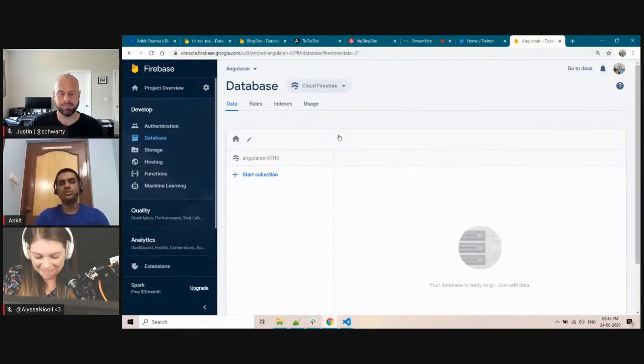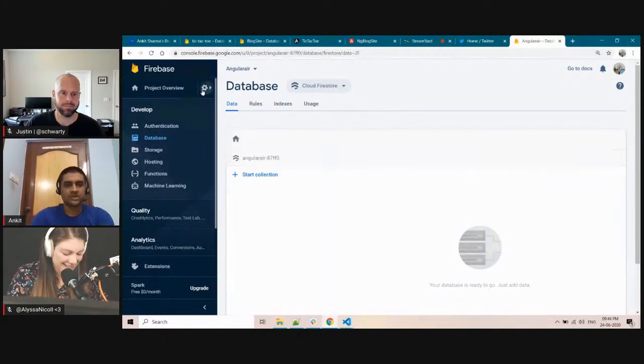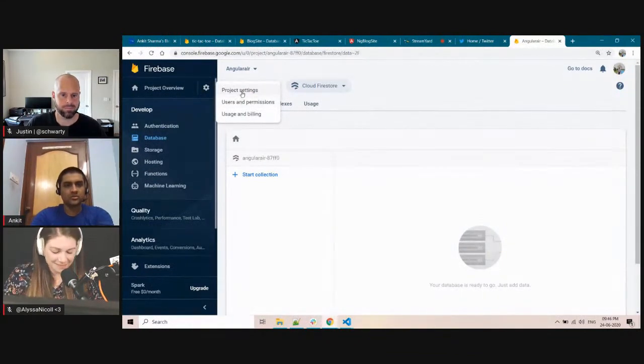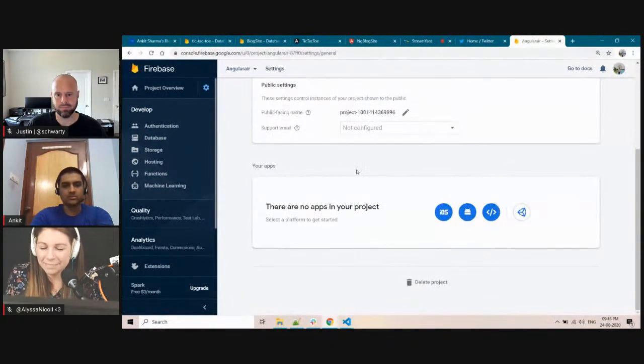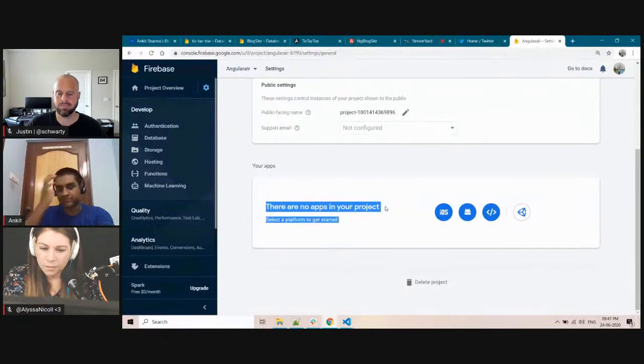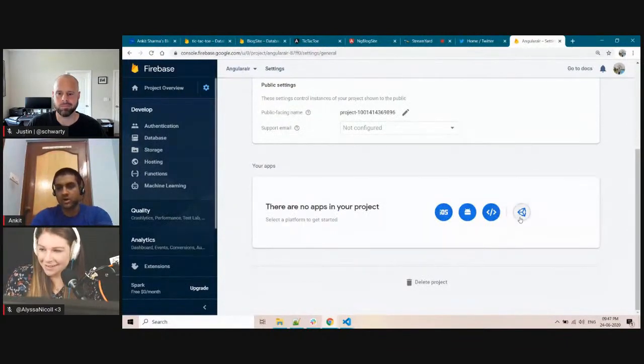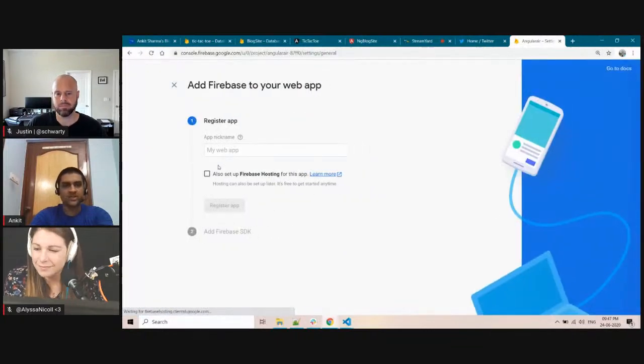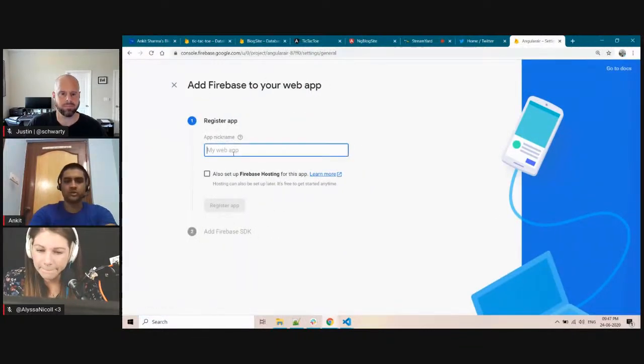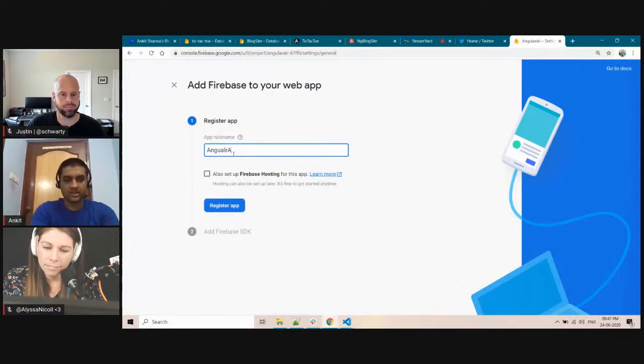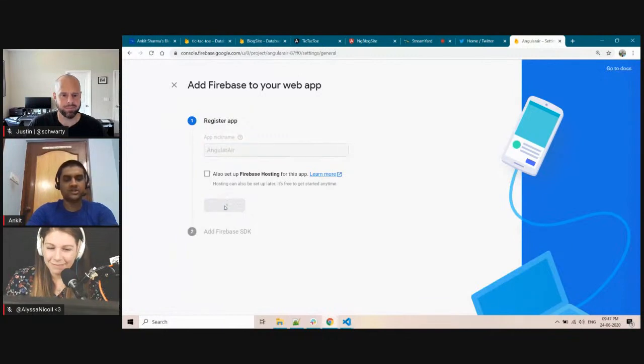But now the question is how you will connect this database to your app. So click on this setting icon, go to project settings, and at the bottom, if there is no app in your project, you have to create an app. You have to select the platform: iOS, Android, web, or Unity. For me it's web. Click on web. Again it will ask for the name, so you can give any name, like say I will give AngularAir, and click register app.